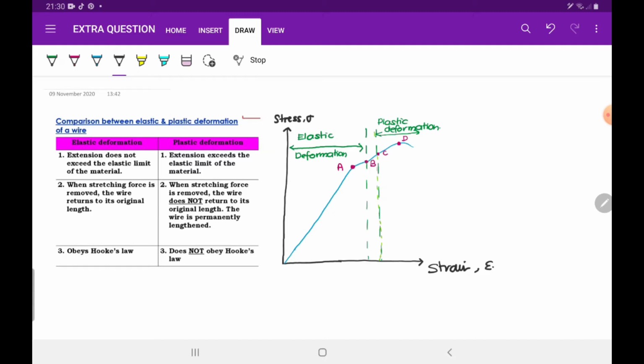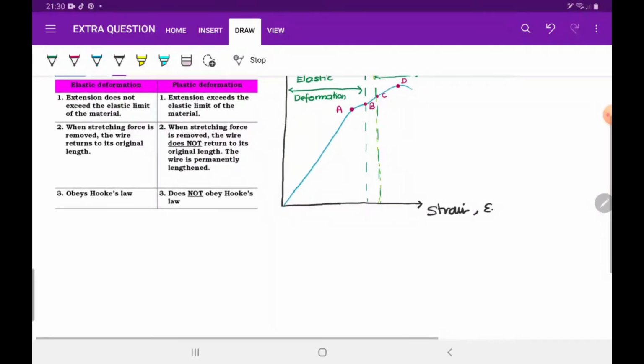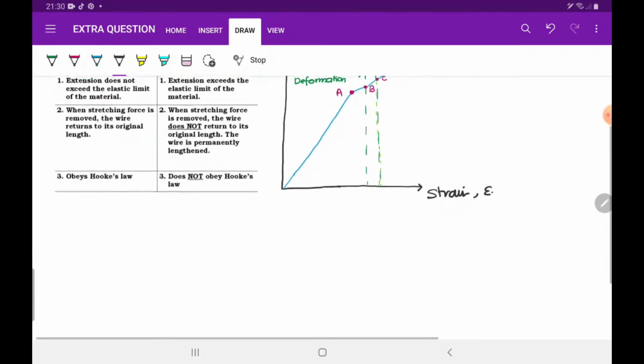And the second point, when the stretching force is removed, the wire returns to its original length. But for plastic deformation, when the stretching force is removed, the wire does not return to its original length. The wire is permanently extended. And the third one is, for elastic deformation, it obeys Hooke's law, but plastic deformation does not obey Hooke's law. Okay, what does Hooke's law say?